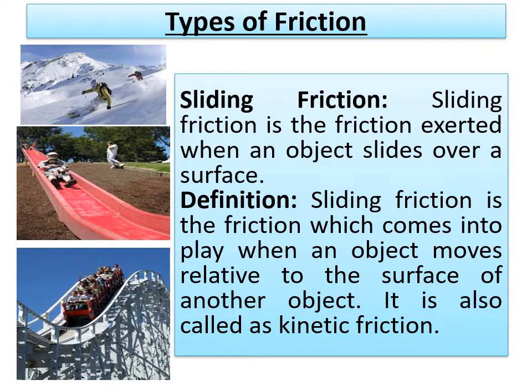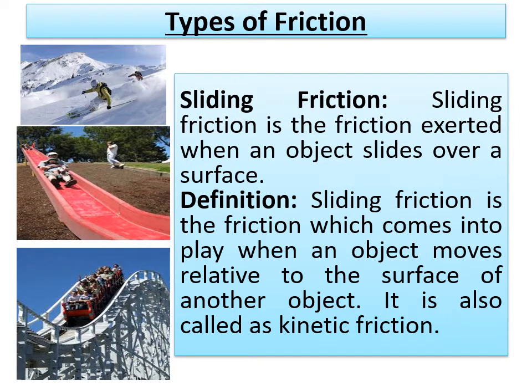Then the friction between the surfaces is called sliding friction. Sliding friction in general is the friction exerted when an object slides over a surface. The definition is the friction which comes into play when an object moves relative to the surface of another object.